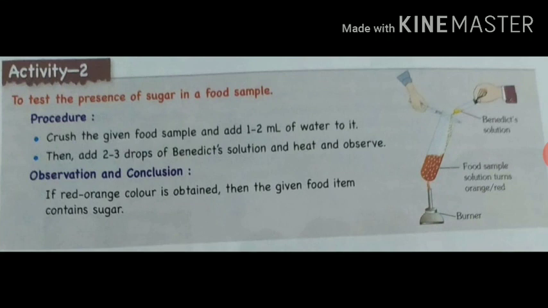Now how to test sugar? So crush the given food sample and add 1 to 2 milliliter of water to it.